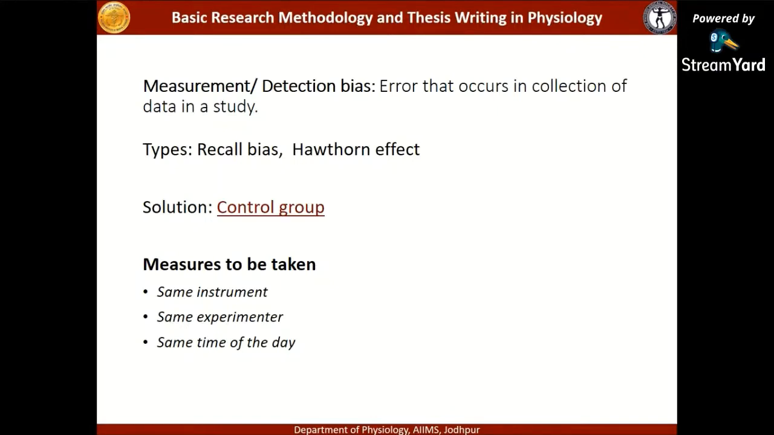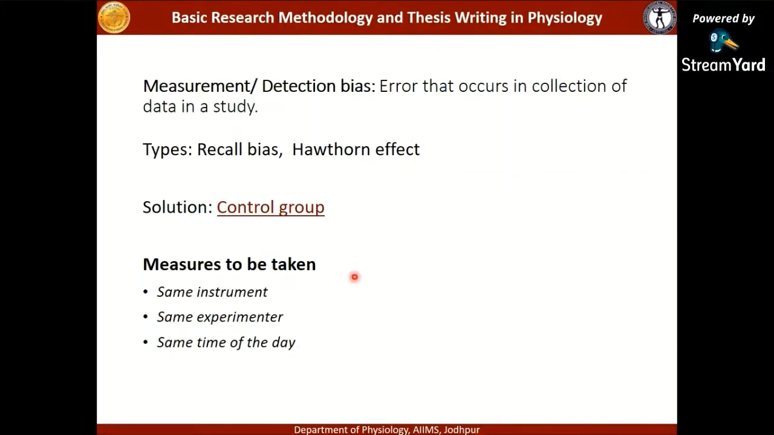So if I've not taken a control group and I'm doing some experiment, there can be a Hawthorne effect, which is that the act of being observed itself changes the observation. I'm observing the case group, I've not taken a control, and the case can show improvement in the symptoms just because of being observed. So that can be taken care of by having a control group. The control group should also show similar improvement.